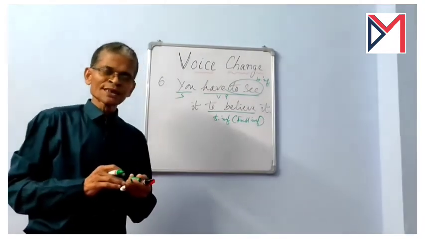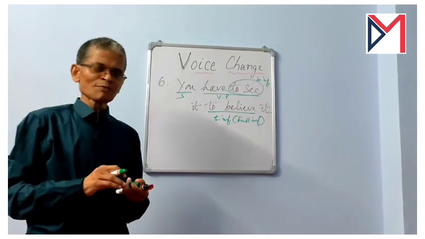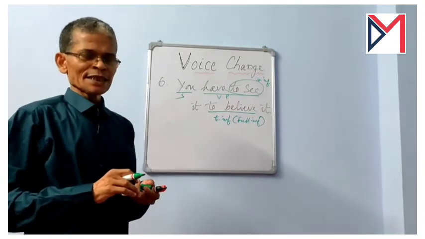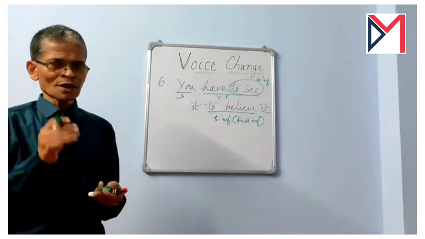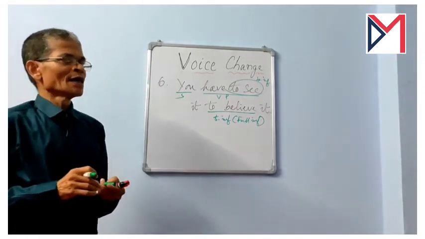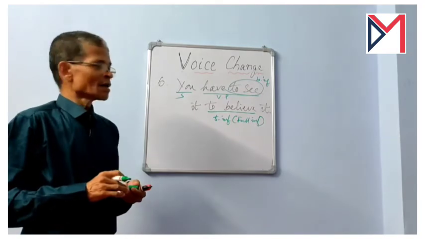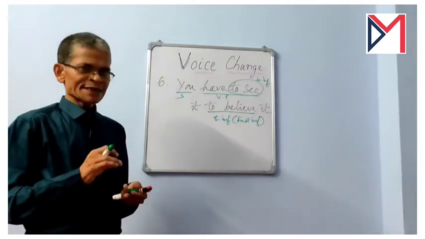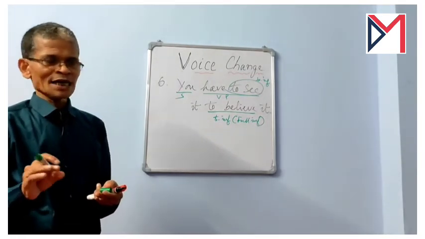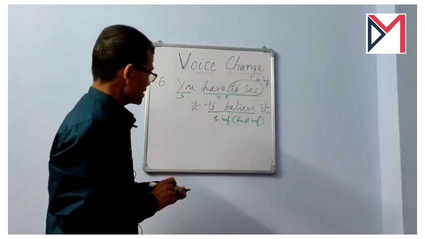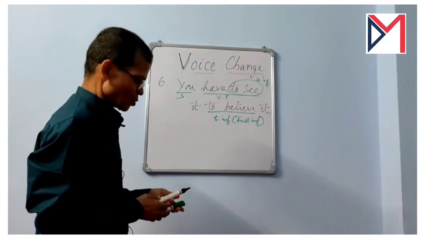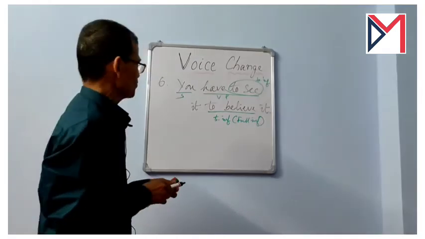Now to see is the present simple form, to be seen is the continuous form, to have seen is the perfect form, and to have been seen is the perfect continuous form. Present simple and present perfect forms have a passive, and now let us see how to change it into passive. The to infinitives will be changed to passive forms.